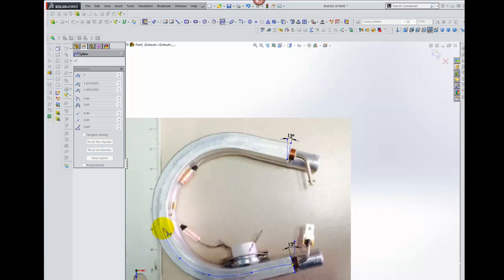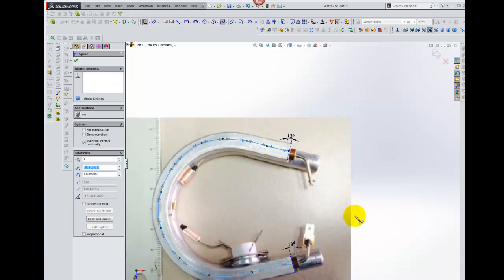So I'm going to proceed with making this spline, trying to stay as close as I can to what looks like the middle there. And that is the spline.